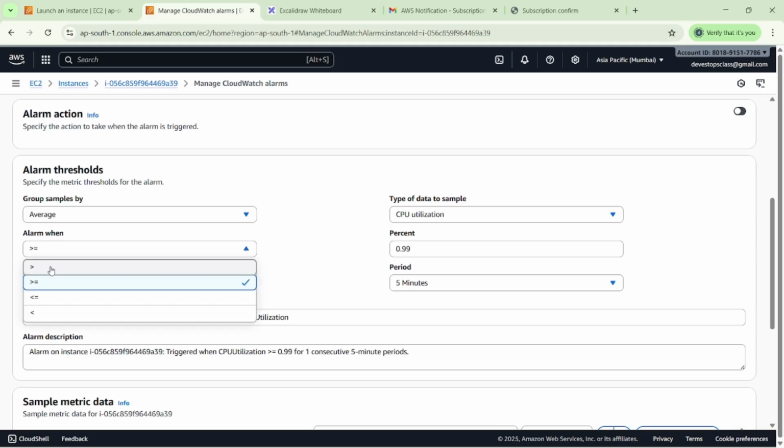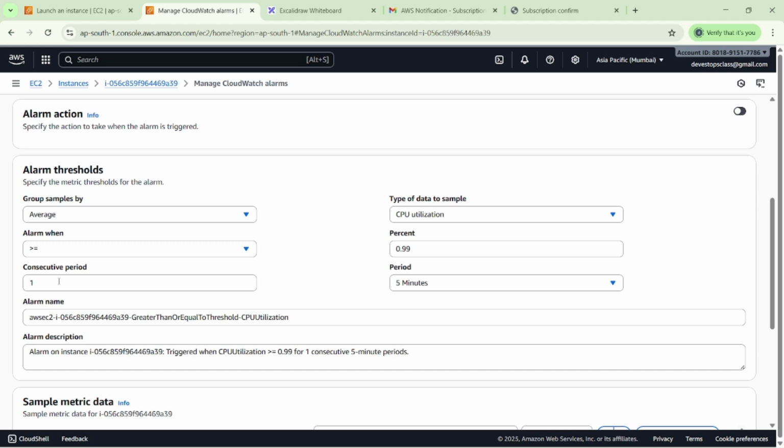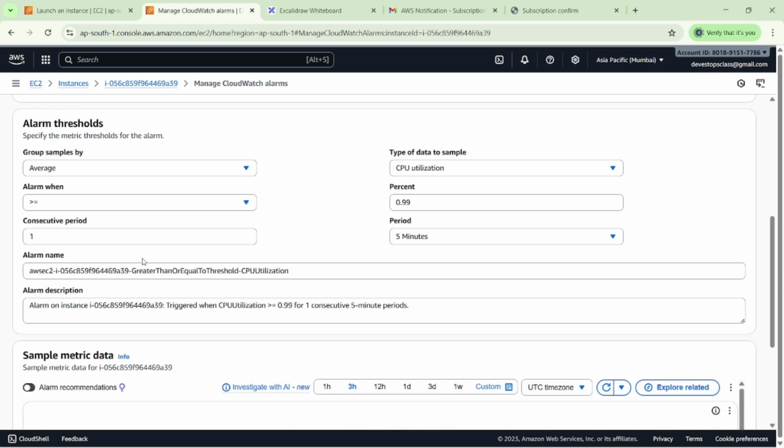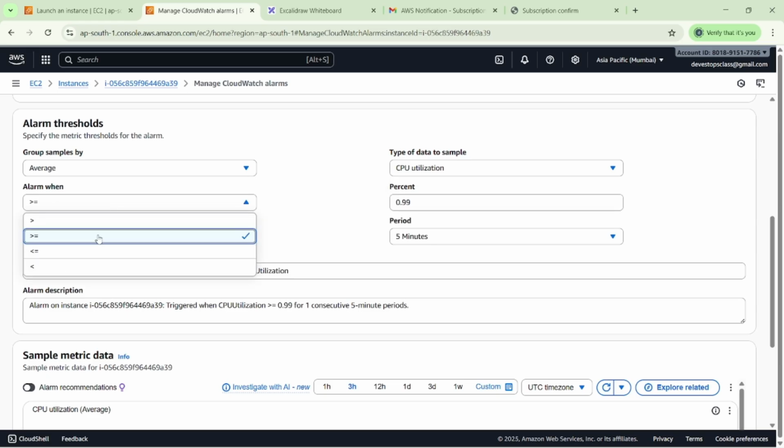If the machine is greater than the percentage here, and if you want to add the percentage, then the consecutive period. You can select when the alarm will be triggered, and the notification.